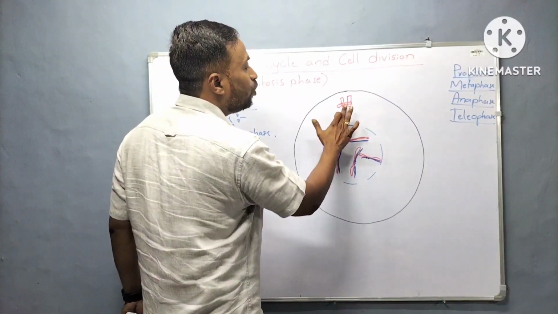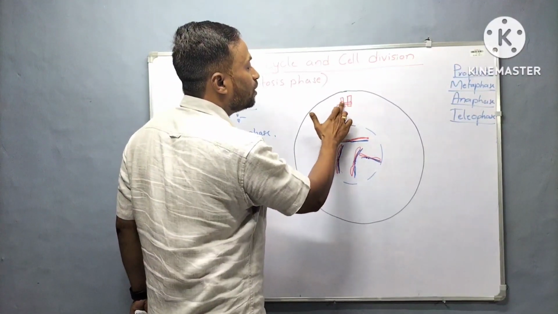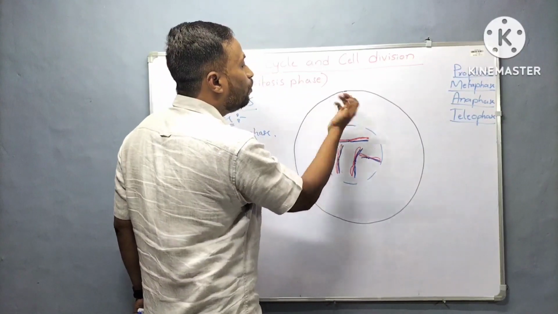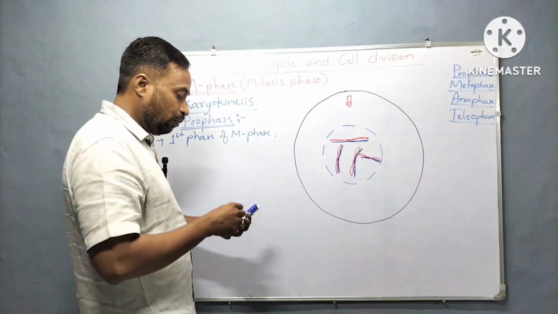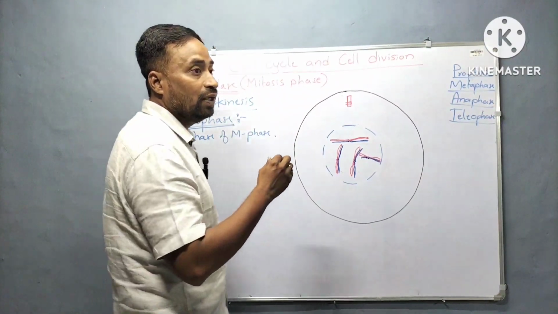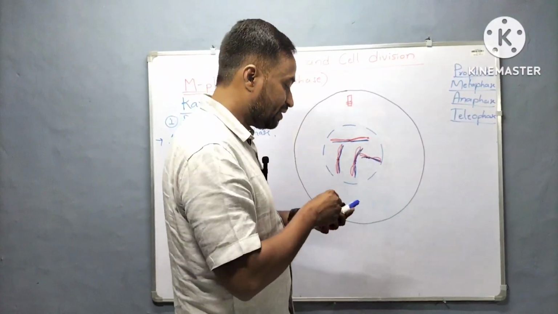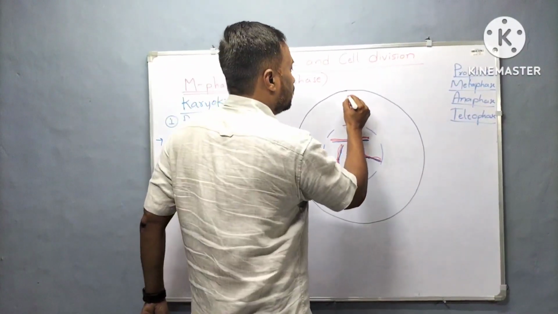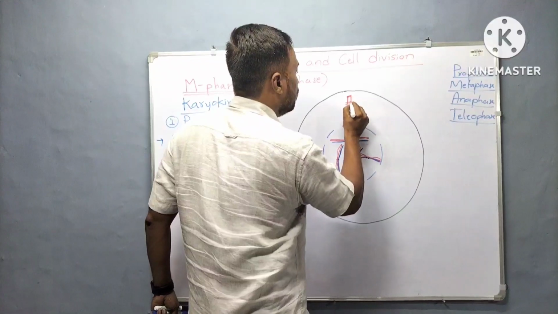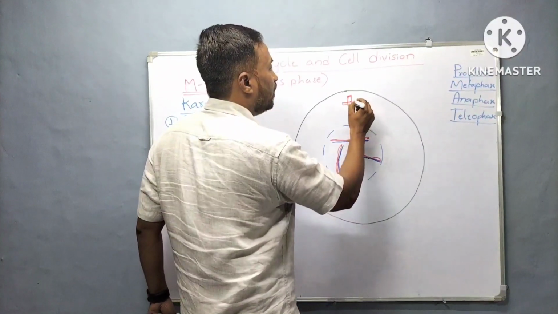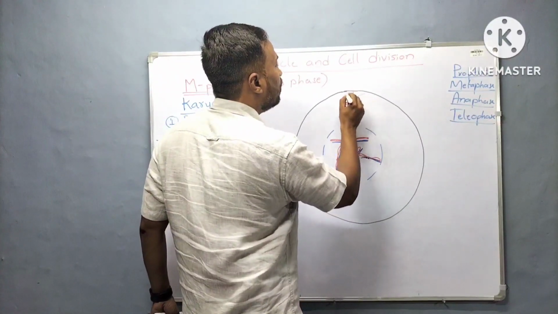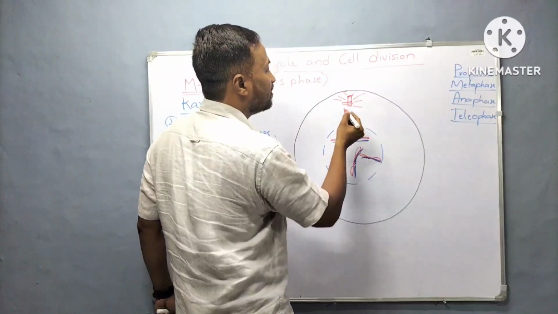Along with that, the centrosome in the cytoplasm will also move towards the opposite pole with the formation of microtubules called asters. Okay, see here, let's assume this is one centrosome with two centrioles. Now it is forming what? Microtubules called asters.